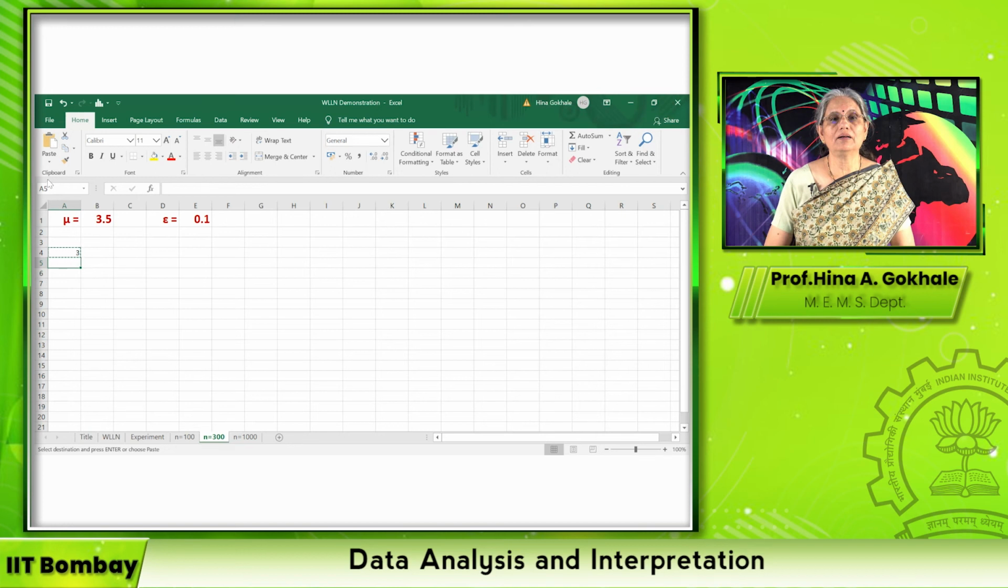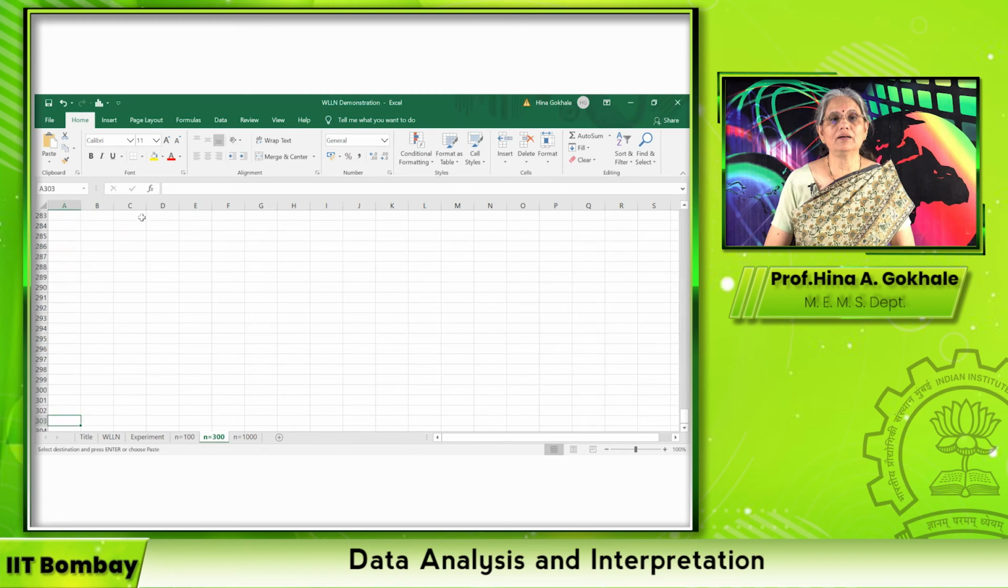So I am at the cell A5. I will go straight from here to cell 303. Okay. So here it is. From here I will select all of them up to the top and I'll say paste. So it has pasted all the values. 300 values are pasted.